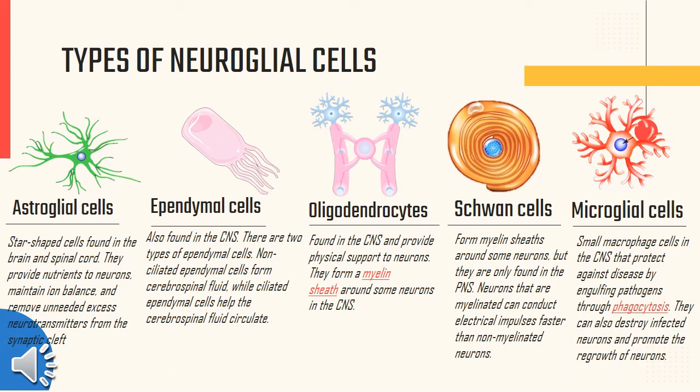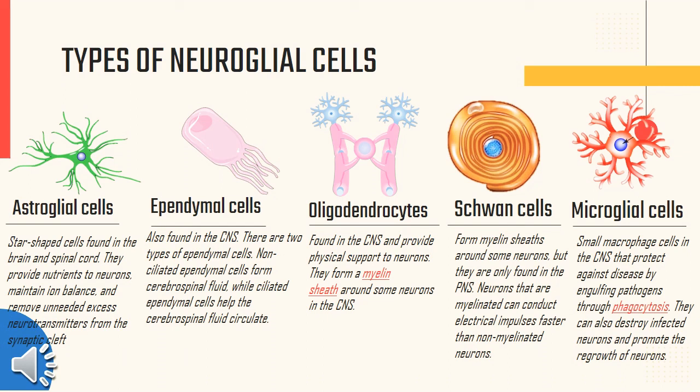The fourth one is the Schwann cells. Schwann cells also form myelin sheaths around some neurons, but they are only found in the peripheral nervous system. Neurons that are myelinated can conduct electrical impulses faster than non-myelinated ones. The last one is microglial cells.